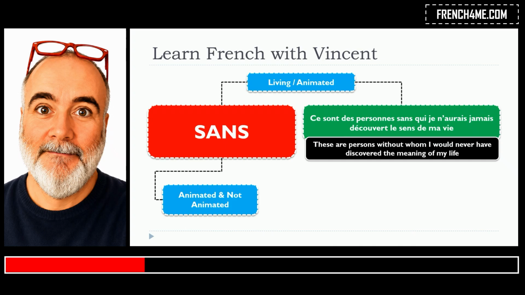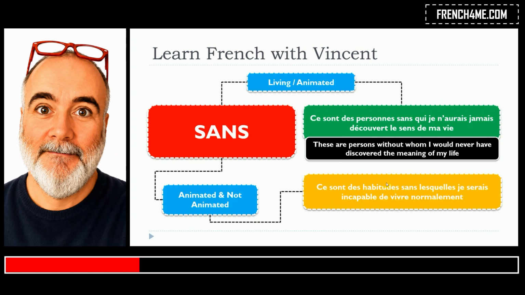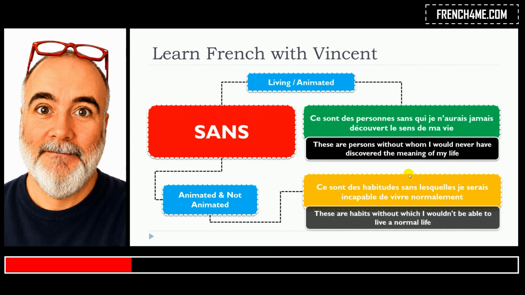And so, animated and not animated after, ce sont des habitudes sans lesquelles je serais incapable de vivre normalement. In that situation, habitude is feminine, une habitude, it's the plural form here, and so you will put your pronoun in the feminine plural form, lesquelles. Ce sont des habitudes sans lesquelles je serais incapable de vivre normalement.